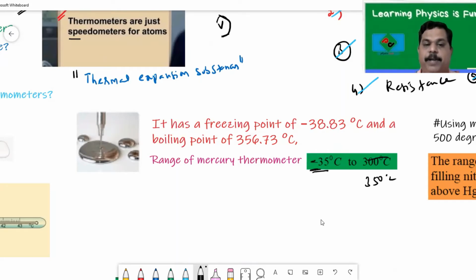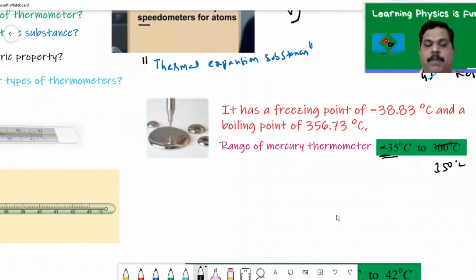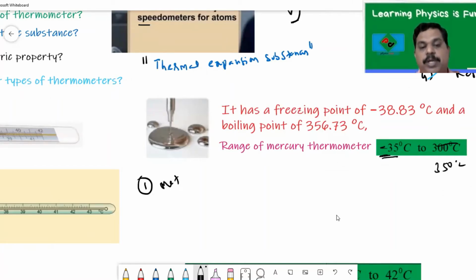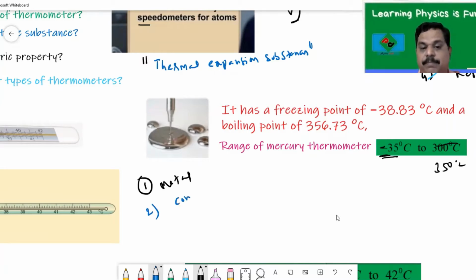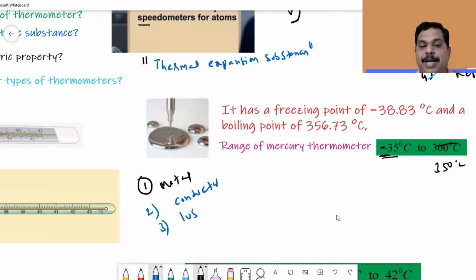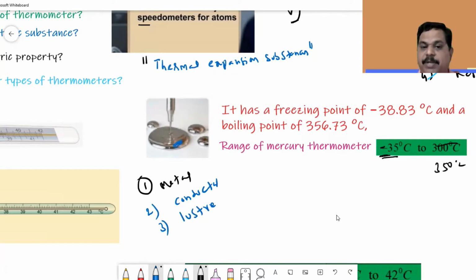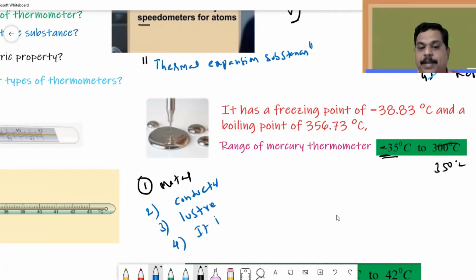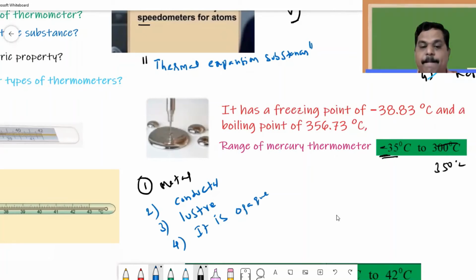Another important thing is why only mercury is used. What are the advantages of mercury? The first point is mercury is a metal. Since it is a metal, it is a good conductor. Third, mercury has luster. Luster means the shining nature. We can see that the mercury has that shining nature. And the next one is it is opaque. So because of this, we can take the readings very easily.